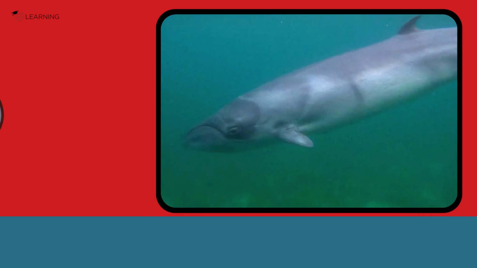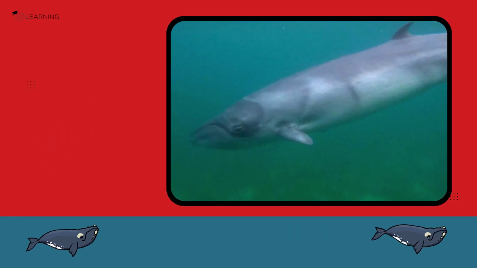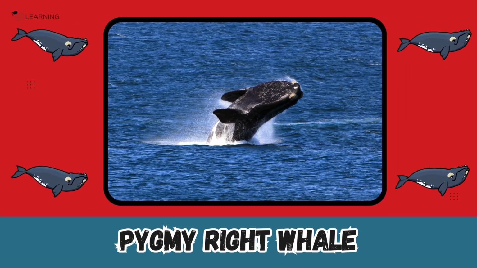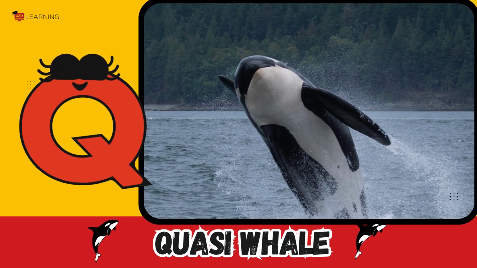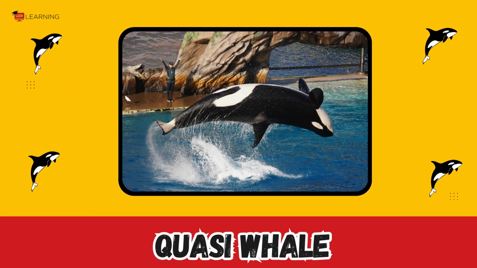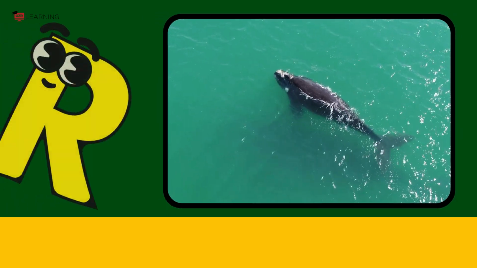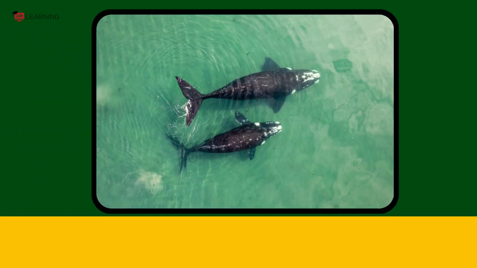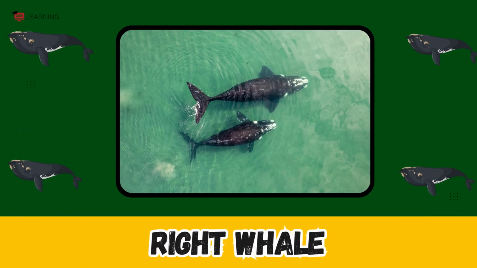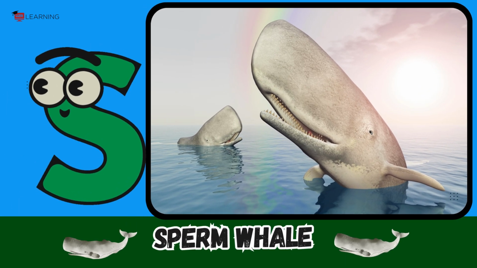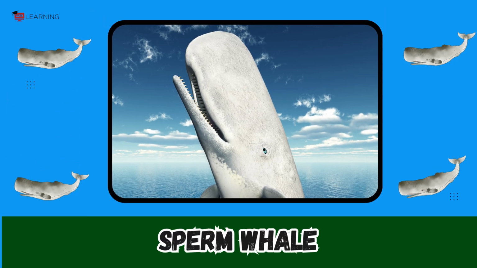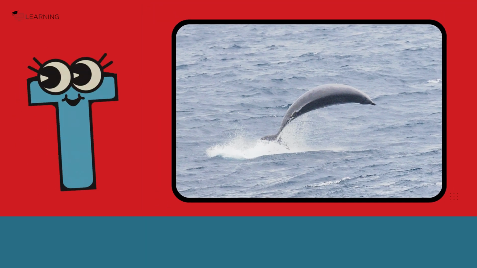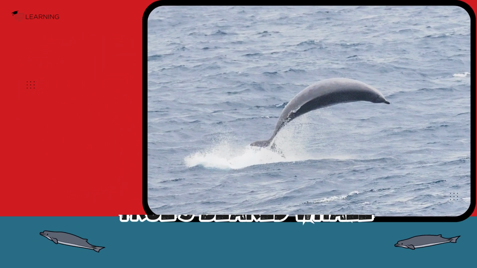Omura's whale. P is for pygmy right whale. Pygmy right whale. Q is for quasi whale. Quasi whale. R is for right whale. Right whale. S is for sperm whale. Sperm whale. T is for true's beaked whale.